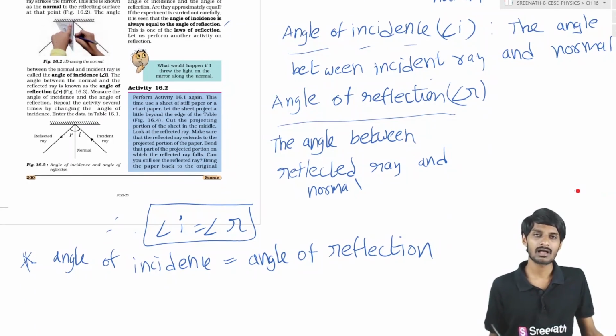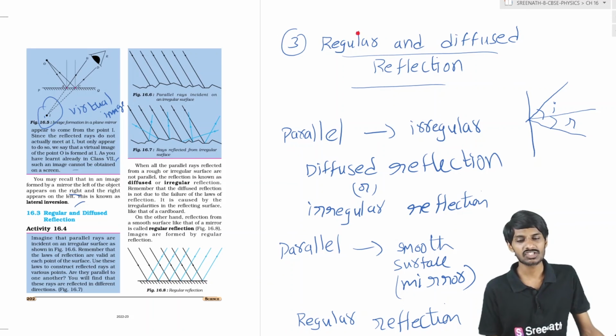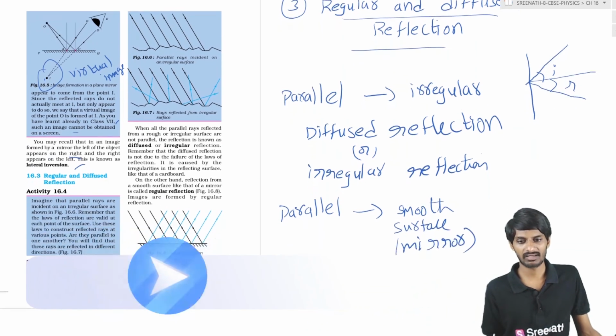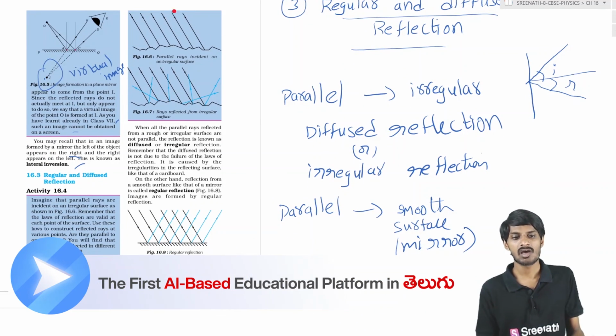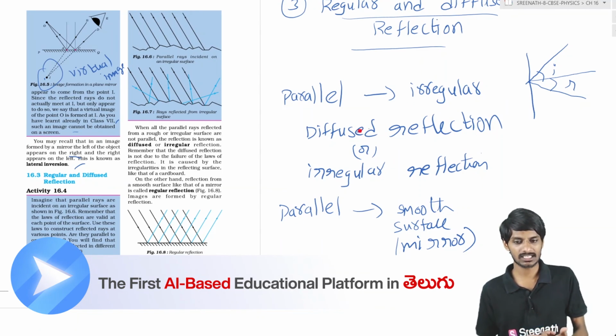So in the laws of reflection, the angle of incidence is equal to the angle of reflection. And one more thing: the incident ray, the normal and the reflected ray all lie in one plane. Okay, students, this is about the laws of reflection. Next is regular and diffused reflection. Whenever parallel rays are incident on an irregular surface, what happens? The reflection will be irregular. We call that diffused reflection or irregular reflection, students.